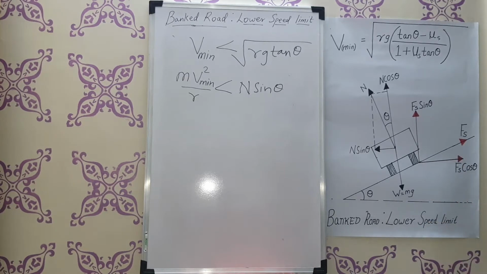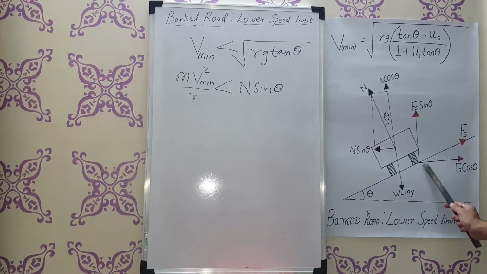This is very important; you have to remember it. The force of friction will act between the road surface and the tire. That's why I have shown the direction of force of friction along the inclination and in the upward direction in the case of finding the lower speed limit formula.